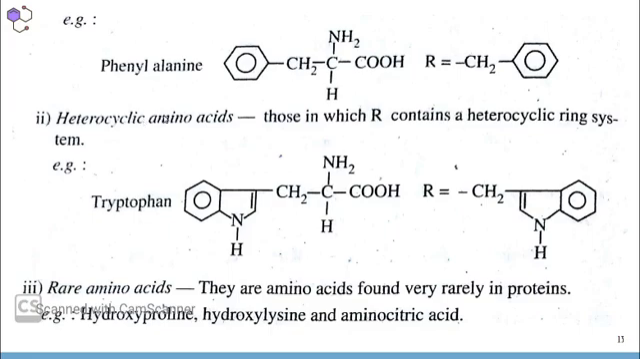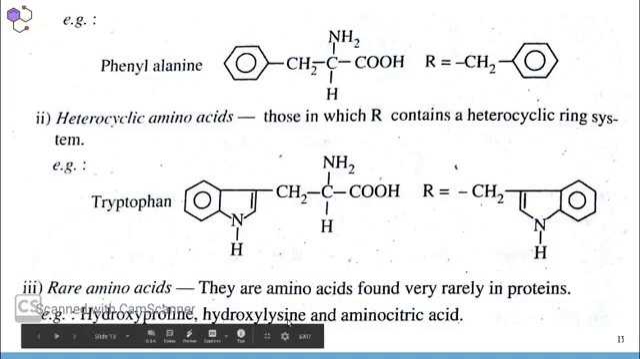Next one is heterocyclic amino acids. So in this case, the R group contains a heterocyclic ring system. Here we are having a tryptophan amino acid, that is, in this case, the side chain group contains indole ring. This is an indole ring. So tryptophan is an example for heterocyclic amino acid. Then third classification is rare amino acids. These are amino acids found very rarely in proteins. That's why the name rare amino acids.